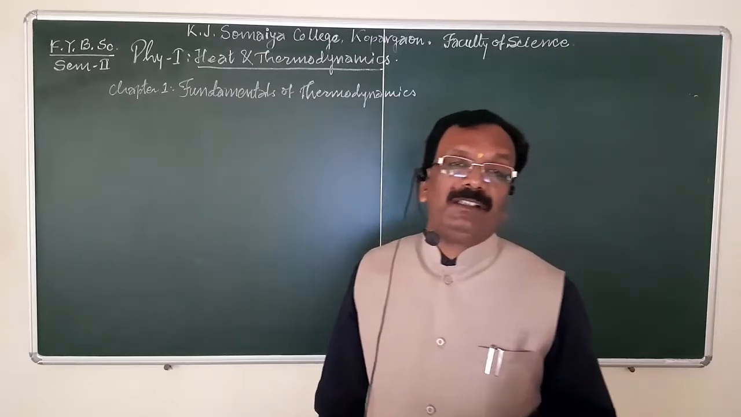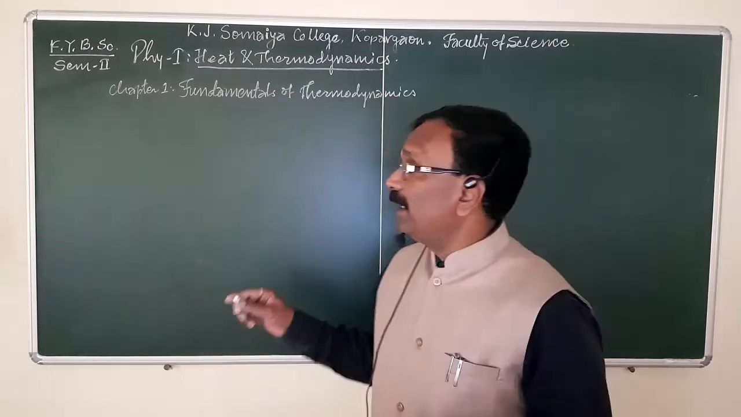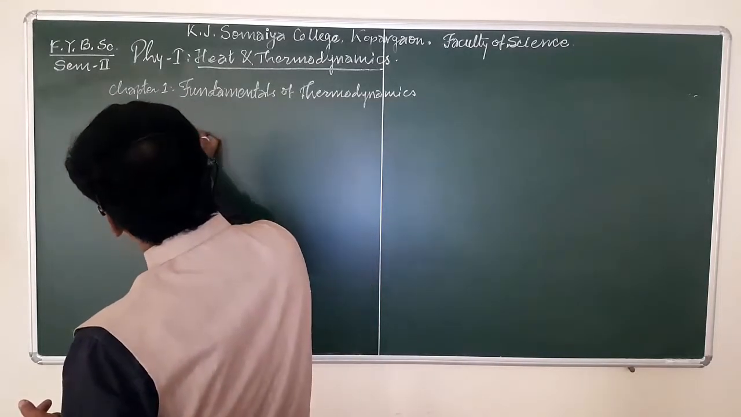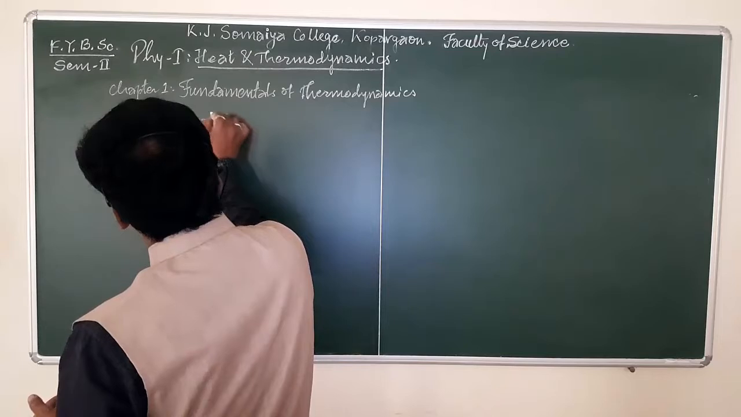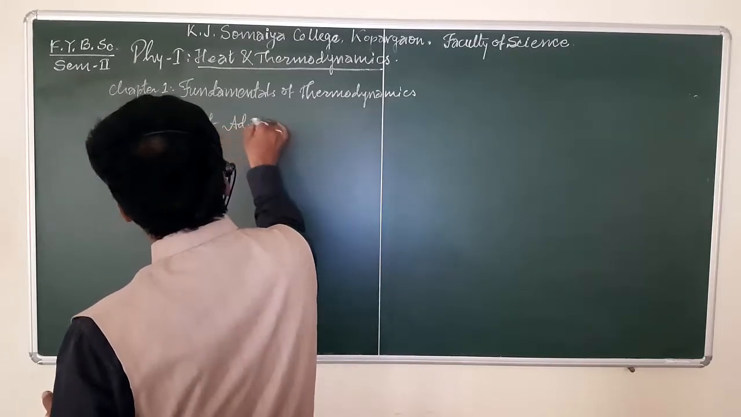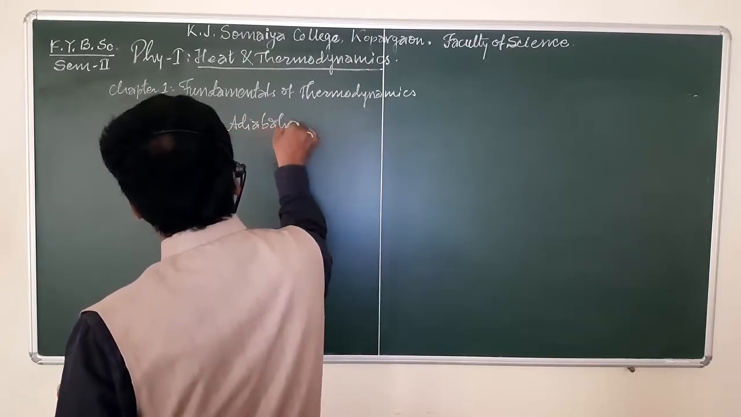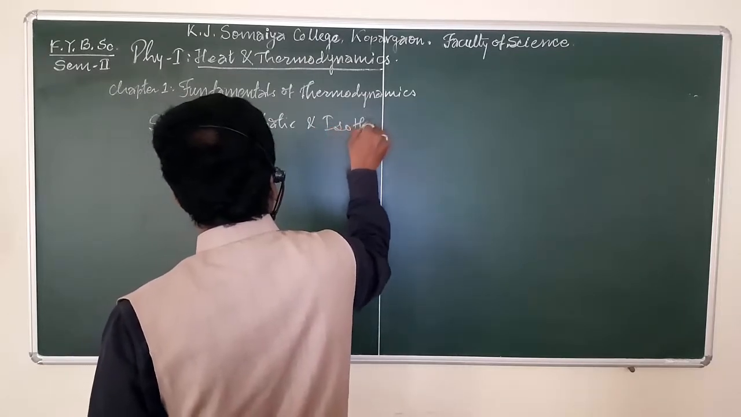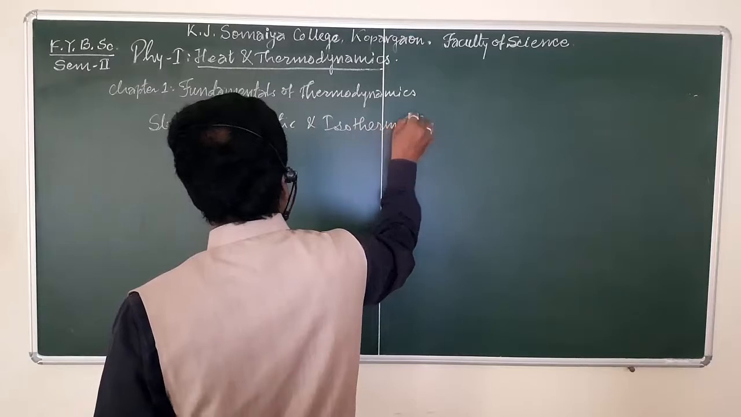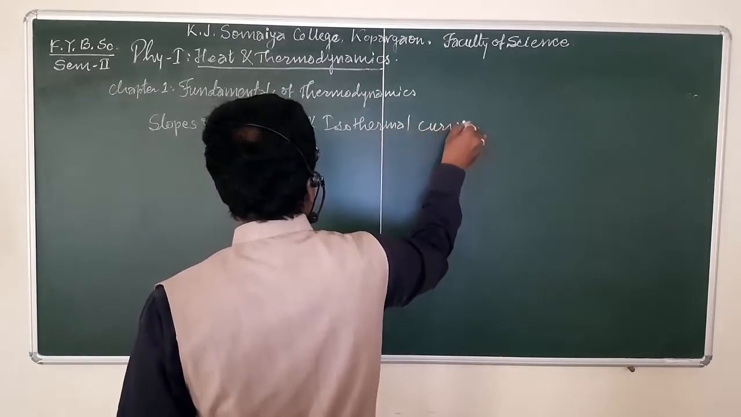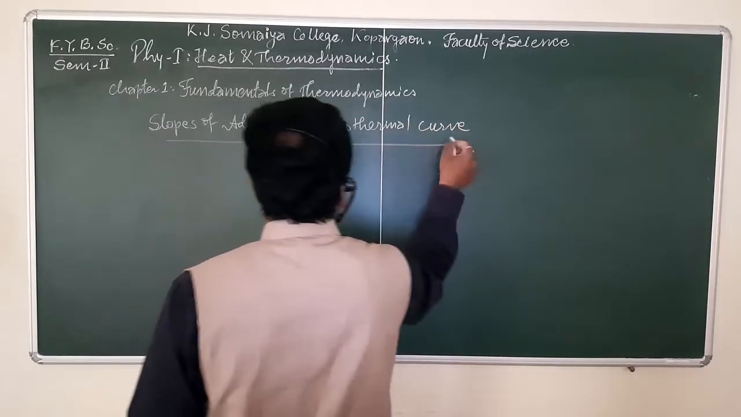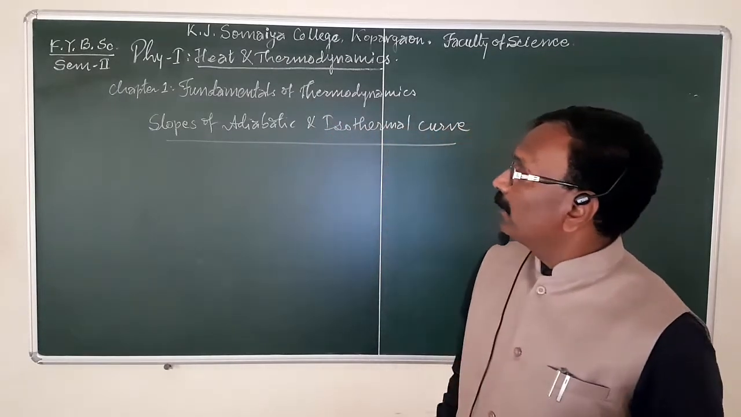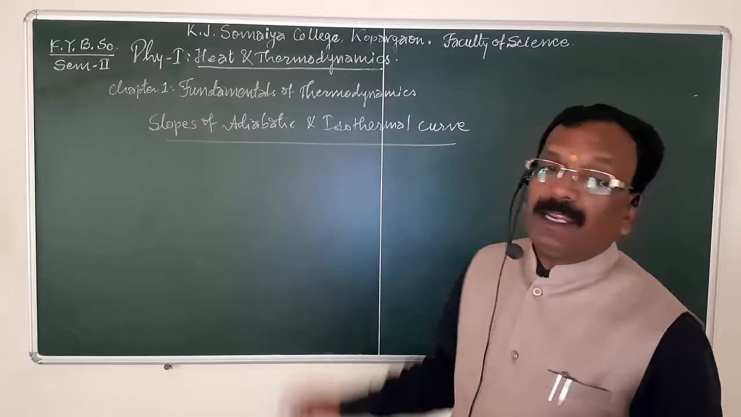So sometimes a question may be asked on this article. Here we are going to see the next point: the slope of adiabatic curve and isothermal curve. Here we are going to see the relation between the slope of adiabatic and isothermal curve.